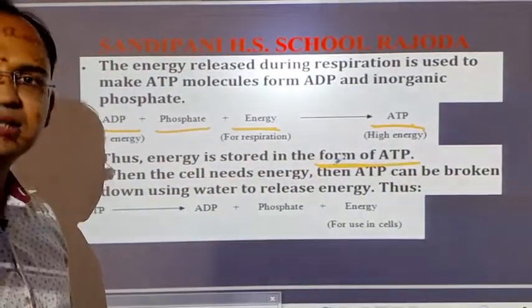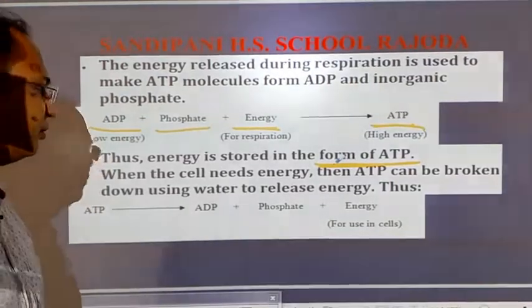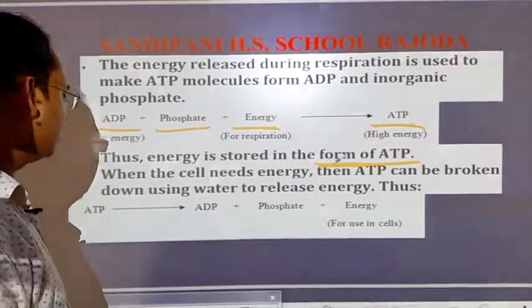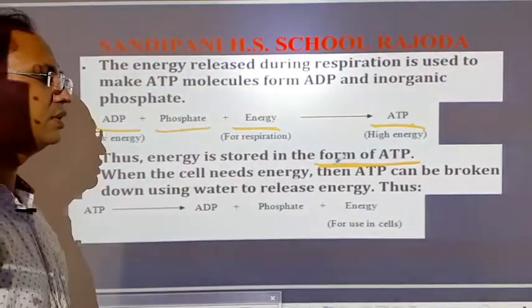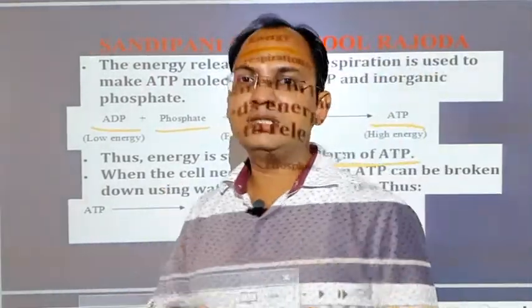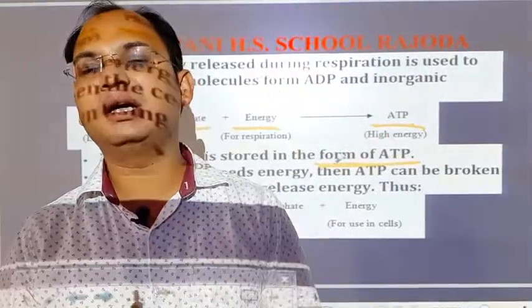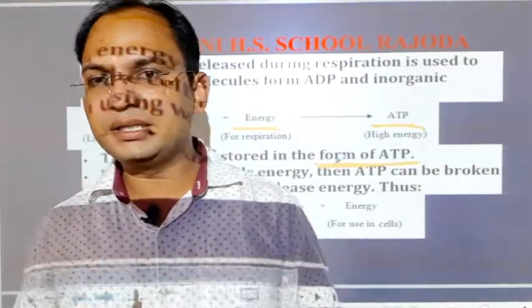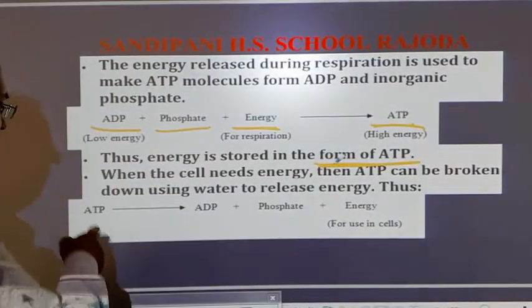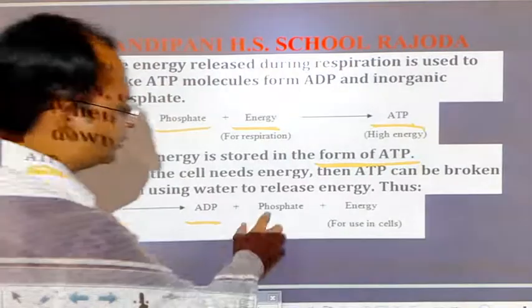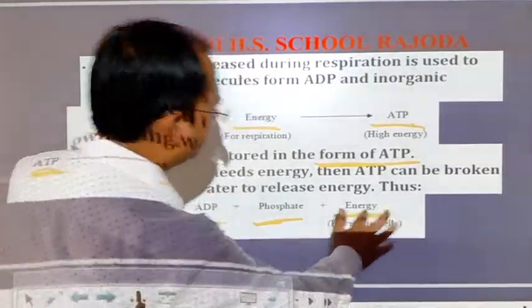ATP is the energy currency for our body. When the cell needs energy, then ATP can be broken down using water to release energy. Whenever our body needs energy, it uses the ATP that is already stored inside the body. With the help of water, it releases the energy. Here see, ATP is converted into ADP plus phosphate plus energy.